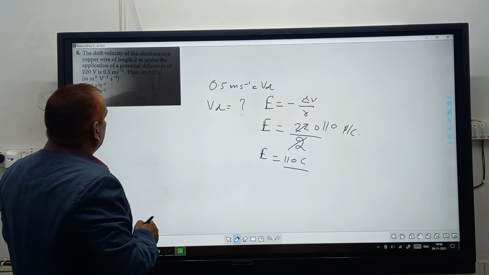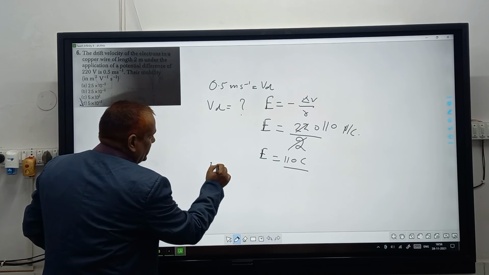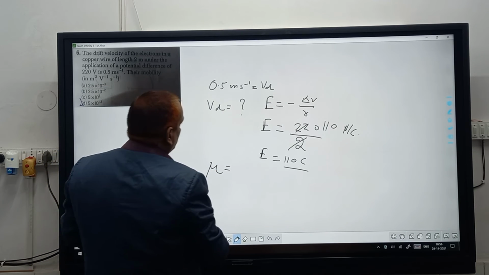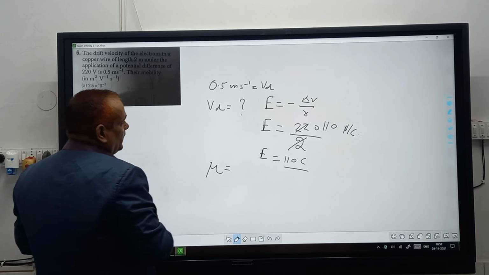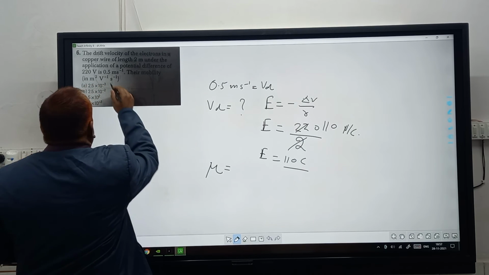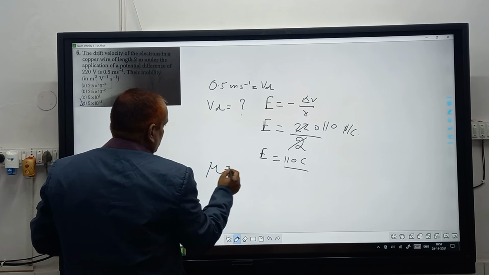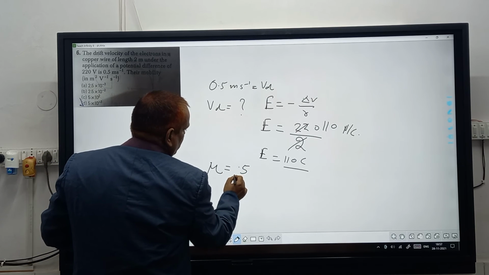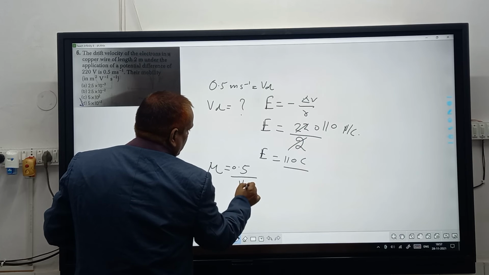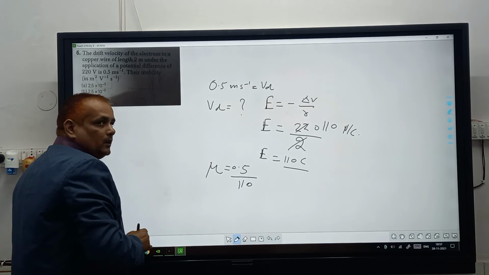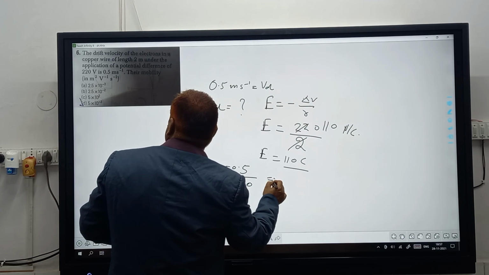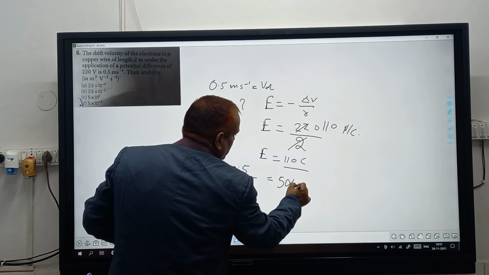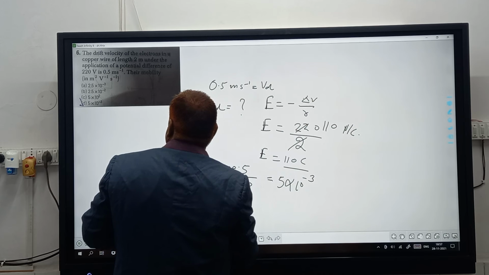Vd is given. Then mobility, that is mu equal to Vd upon E. That is given 0.5 upon 110, and if you solve it, you will find 5 into 10 power minus 3.